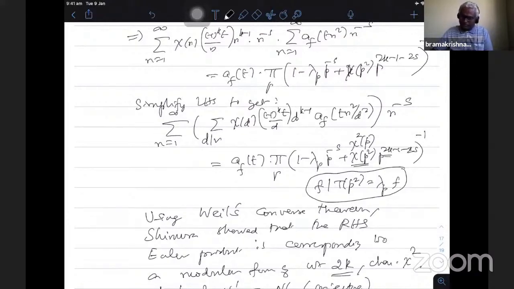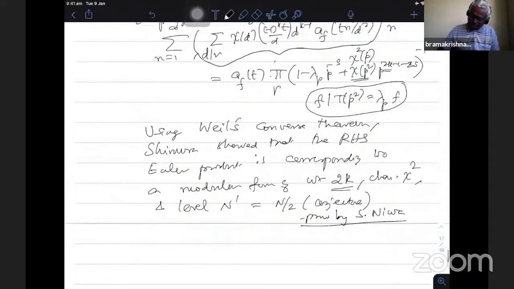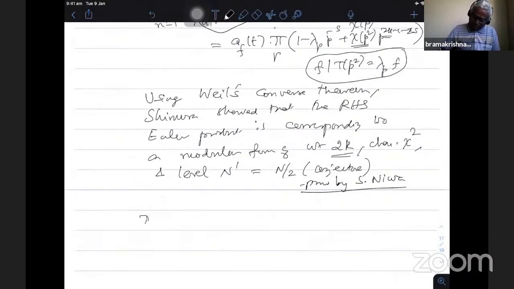This defines an Euler product corresponding to a modular form, and this gives the Fourier coefficient of the form up to that factor AF of t. Whenever AF of t is non-zero, I can talk about it. Therefore, the above discussion gives the following correspondence.